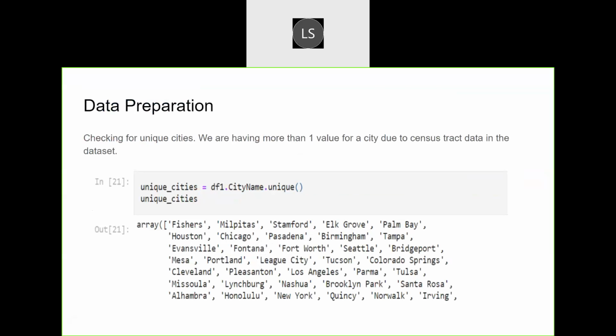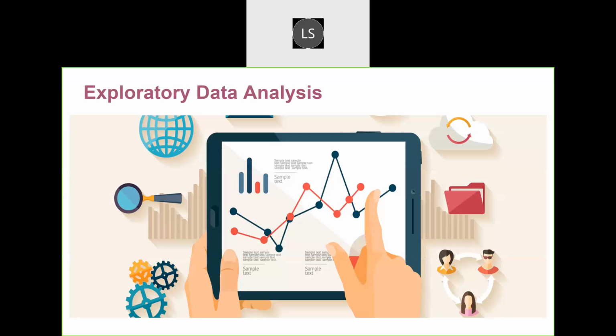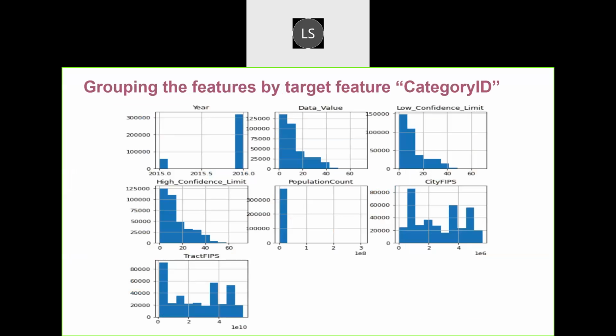In the data preparation part, we have checked things like unique states, unique cities, and how many unique values are there in particular columns. And to work on data analysis, here we have grouped by the category ID, which is our target variable.